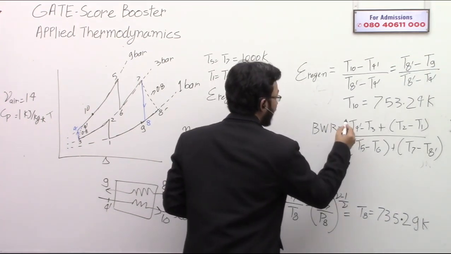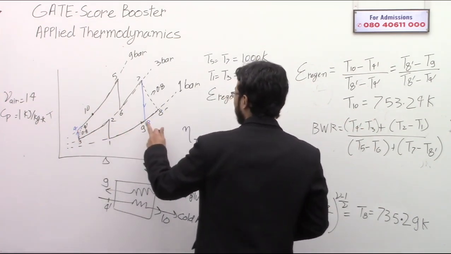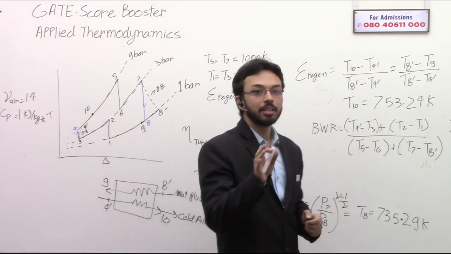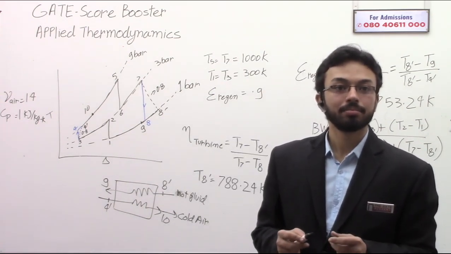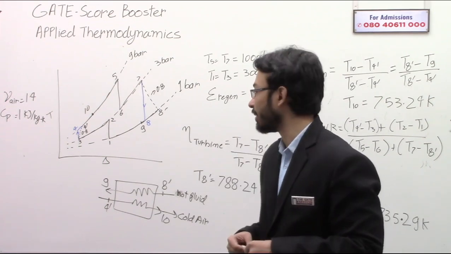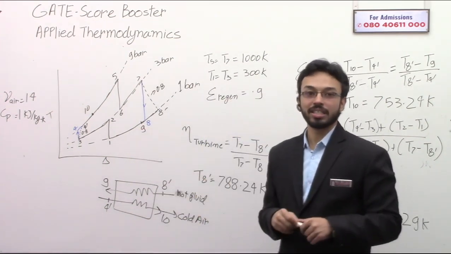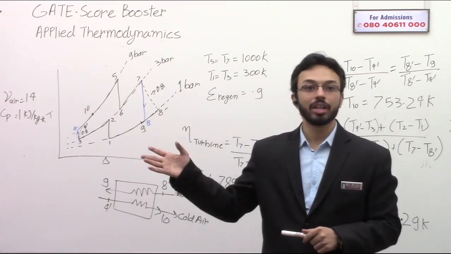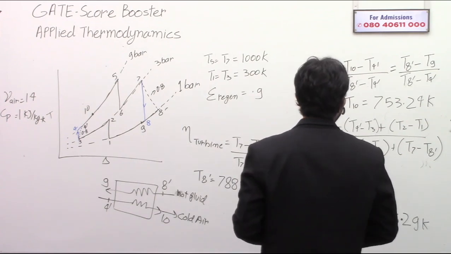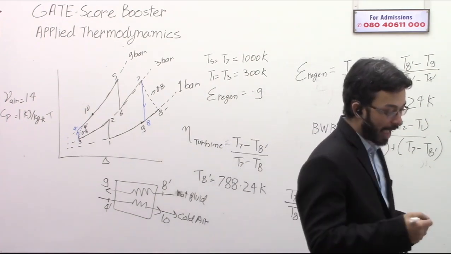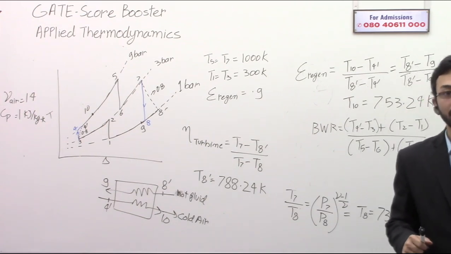Note that we are not going to deal with T4 or T8. T4 and T8 are just hypothetical points that do not exist in the real cycle. We have just used them for calculation, nothing else. So this is the back work ratio, and the back work ratio will come as 52.2%.